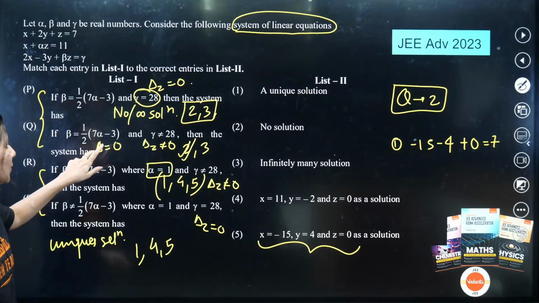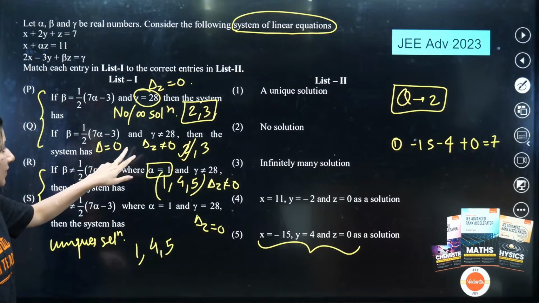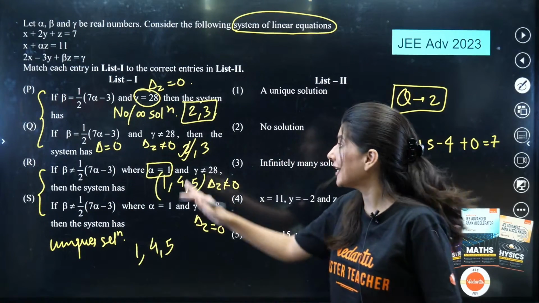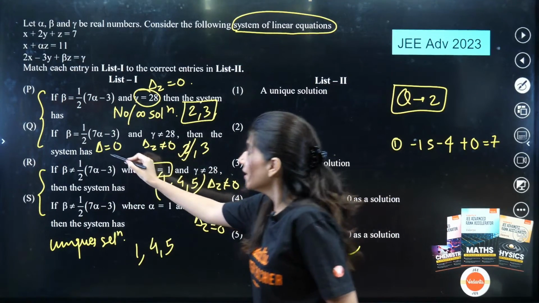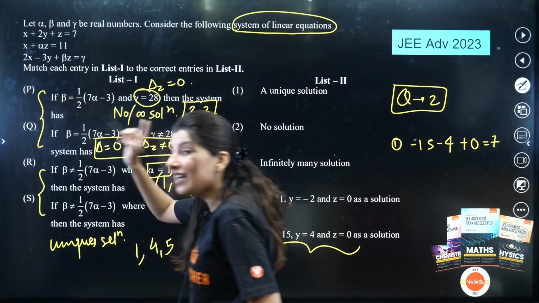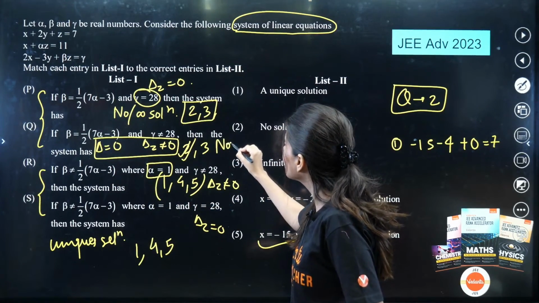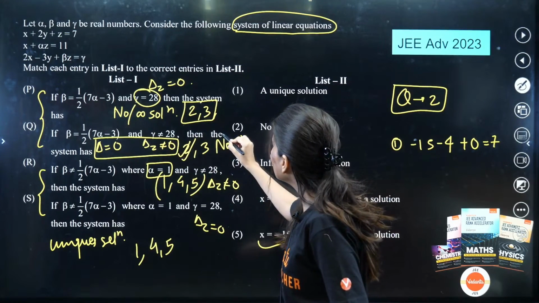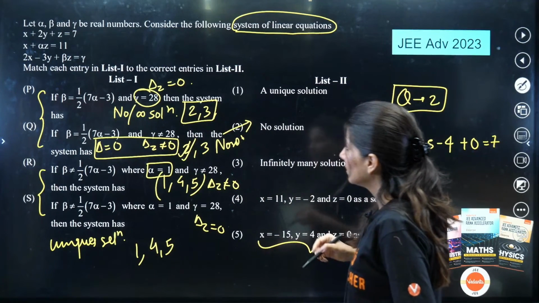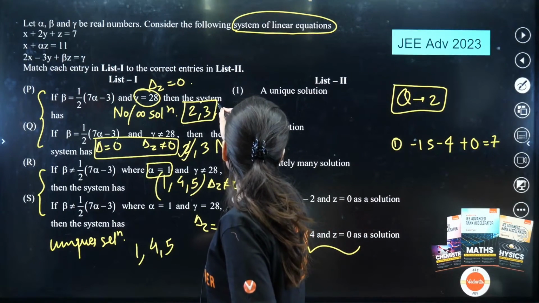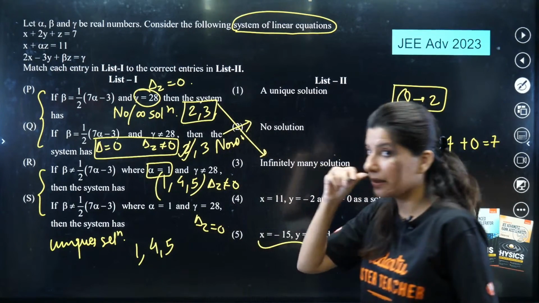If I talk about Q, del z equals 0, that means infinite or no solution. Del z non-zero means no solution, because at least one of them is non-zero. If delta is 0 and even one determinant is coming out as non-zero, then we can clearly say that this is no solution. So clearly Q is matching with 2. And if Q is matching with 2, P will match with 3, infinite solutions, right?